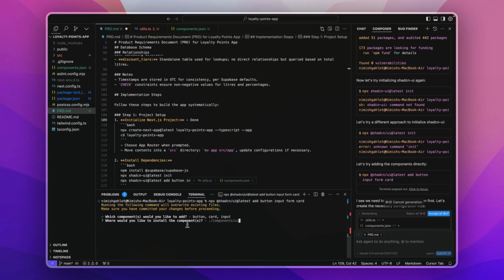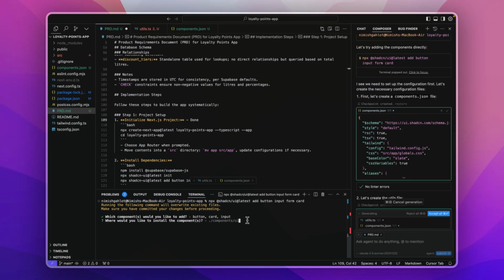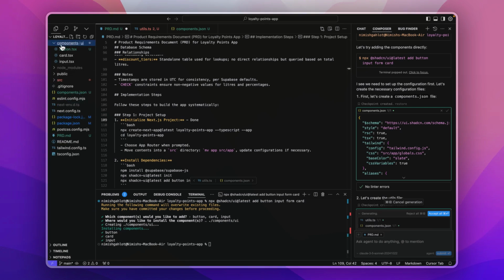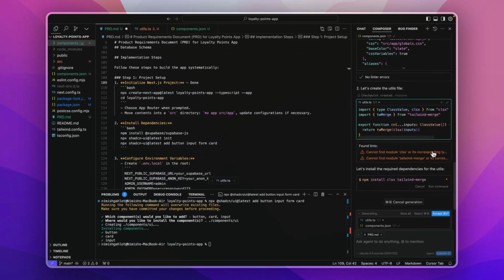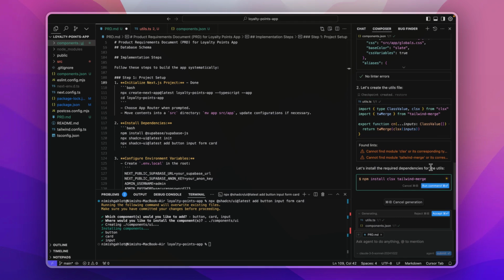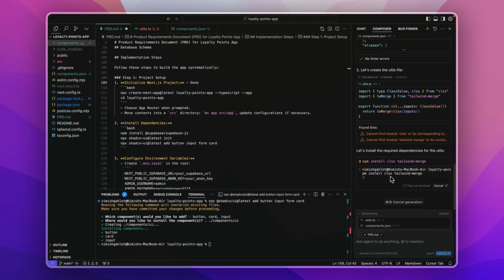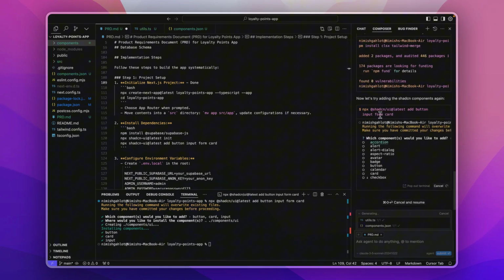It wants me to tell where we want to install the components. So I will just click enter over here. I will let it install the components in the root for now, and then we will ask the composer to put them in the right place. Then it has created a components.json file for us. So we'll just accept this. Then it has created a utility file for us. And then it's installing Tailwind for us. So I see that it is again installing the components.